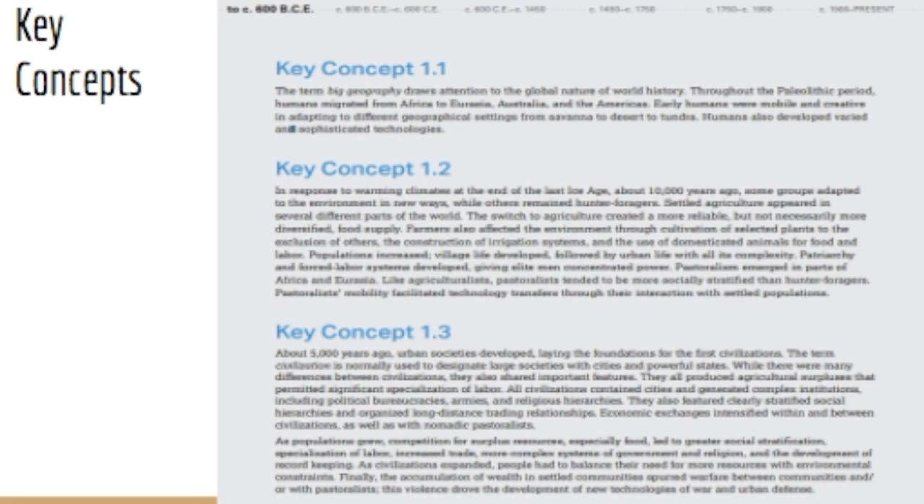They also featured clearly stratified social hierarchies and organized long-distance trading relationships. Economic exchanges intensified within and began in between civilizations, as well as with nomadic pastoralists. As population grew, competition for surplus resources, especially food, led to greater social stratification, specialization of labor, increased trade, more complex systems of government and religion, and the development of record keeping.